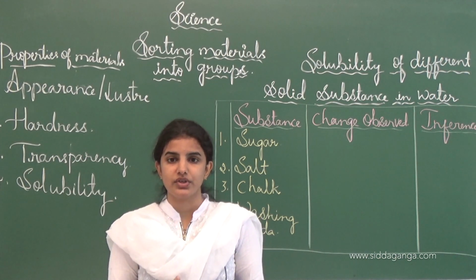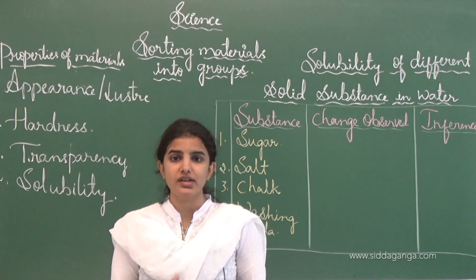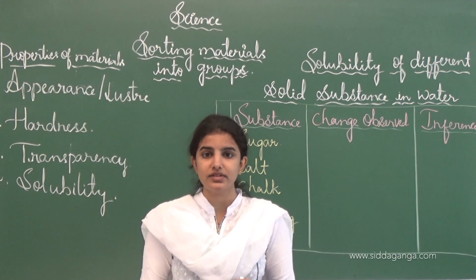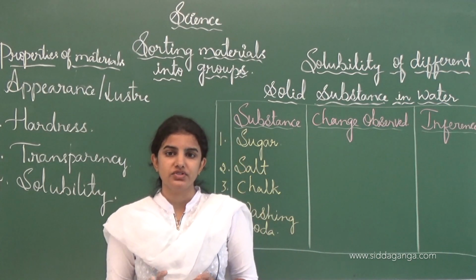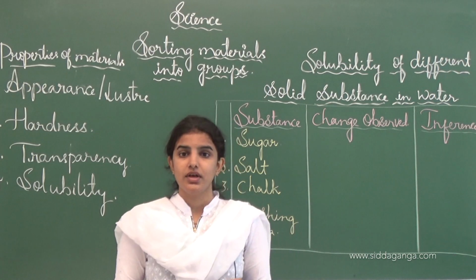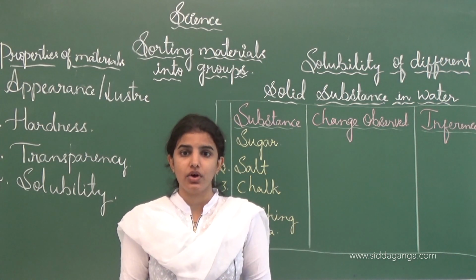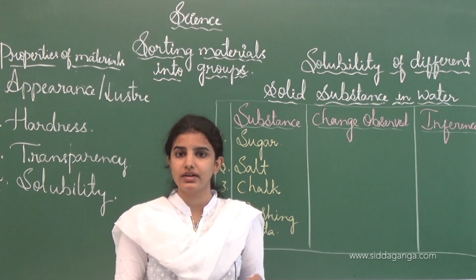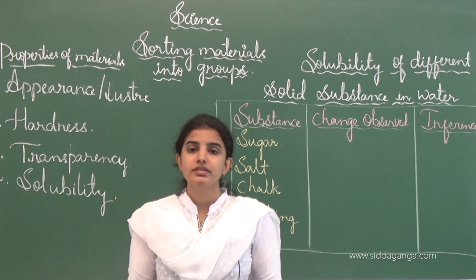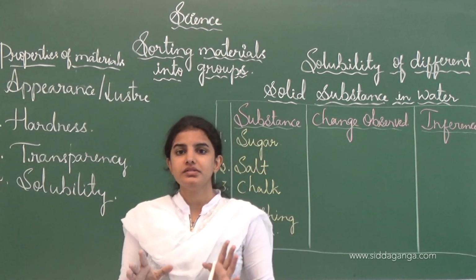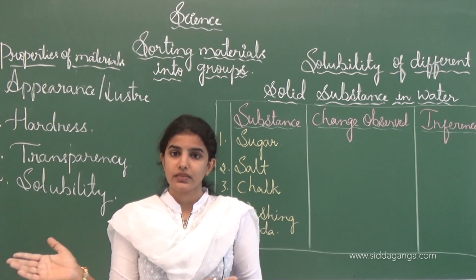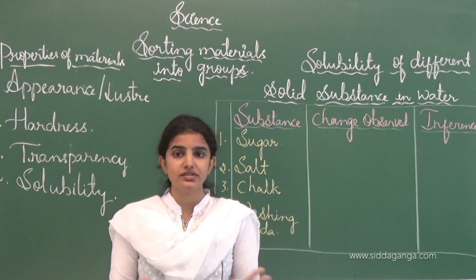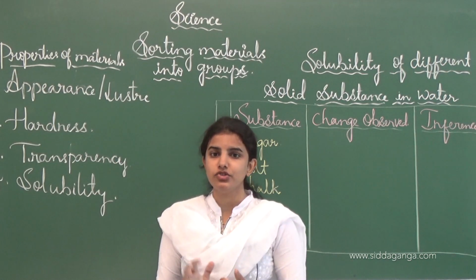Another type is translucent. Translucent materials are those through which we can see an object but not clearly. Examples are oil paper and muslin cloth. Through muslin cloth we can see the object or the light but not clearly, as we see in glass, which is a transparent material. The next one is opaque. Opaque materials are those through which we can't see the object at all, not even partially. Totally we can't see the object, and such materials are called opaque materials.